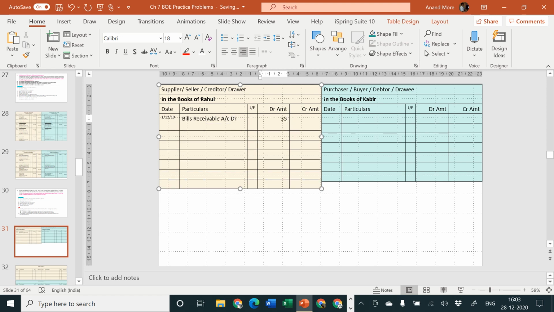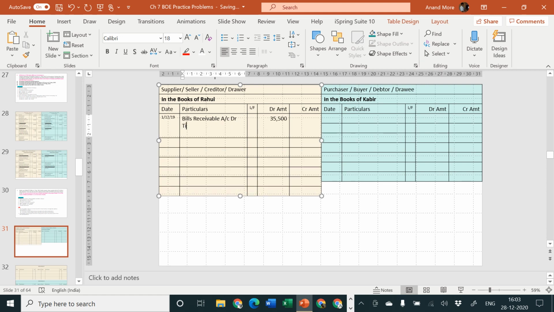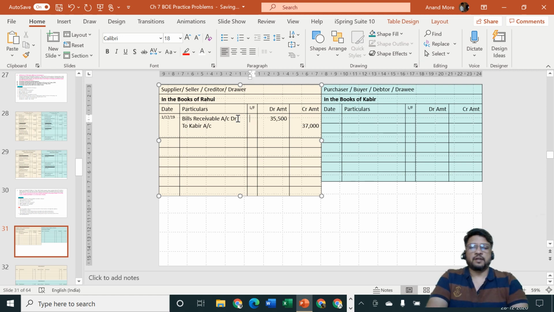The amount is 35,500 to Kabir account. Amount is 37,000. Sir, there is some complication. You have forgotten the basic rule. What is the rule? Every debit must have equal and corresponding credit. If you can remember this rule, I am very happy.